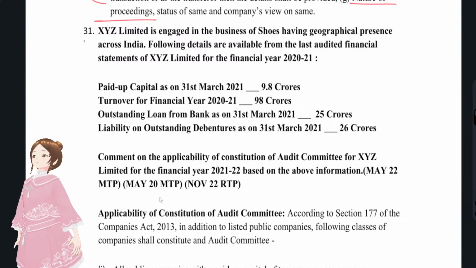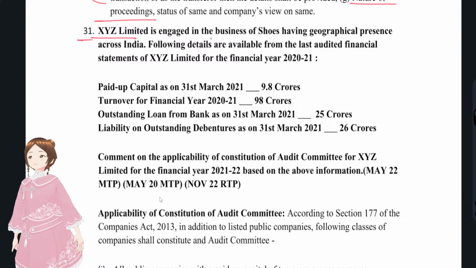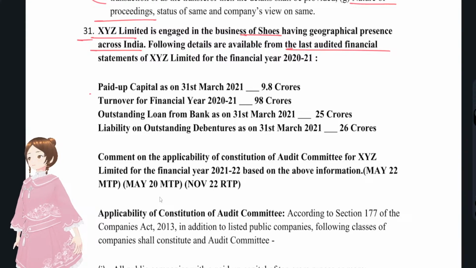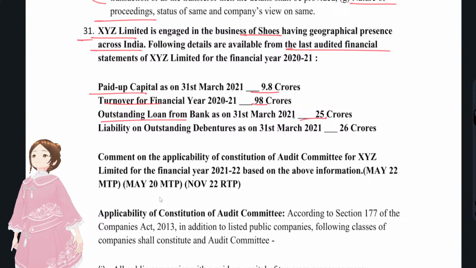Now we'll discuss question number 31: XYZ Limited is engaged in the business of shoes, having geographical presence across India. They're talking about an MNC company. The following details are available from the latest audited financial statements: paid up share capital 9.8 crore, turnover 98 crore, outstanding loan 25 crore. I think they might be asking about some applicability. Liabilities on outstanding debentures 26 crore. You see both are loans and debentures, right? Comment on the applicability of the audit committee.